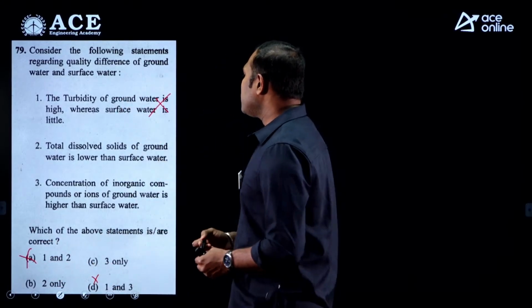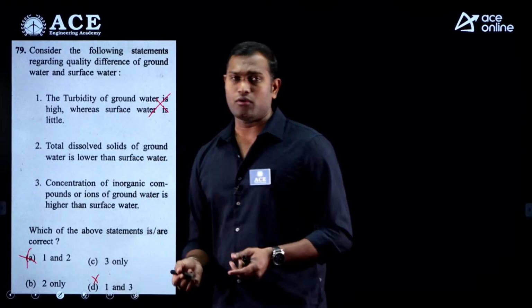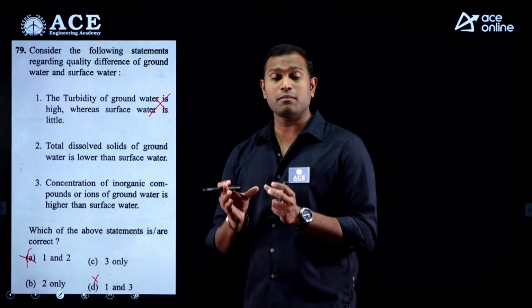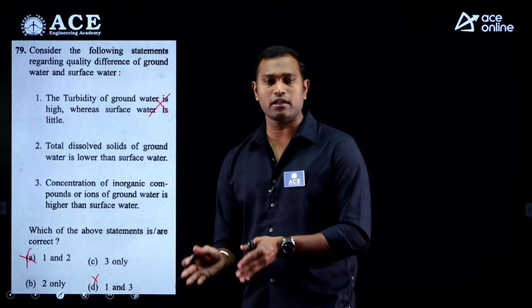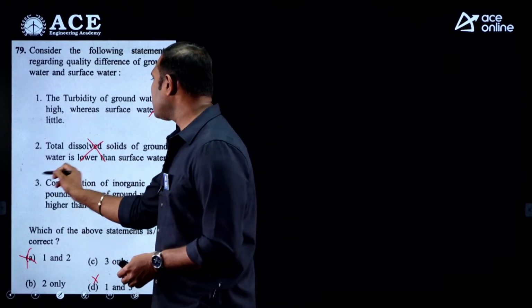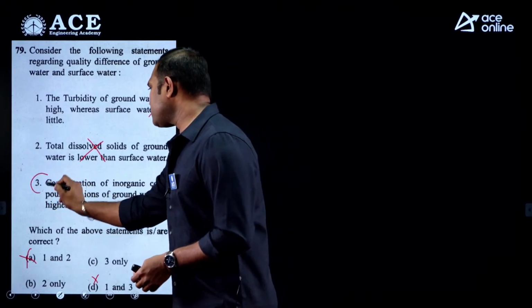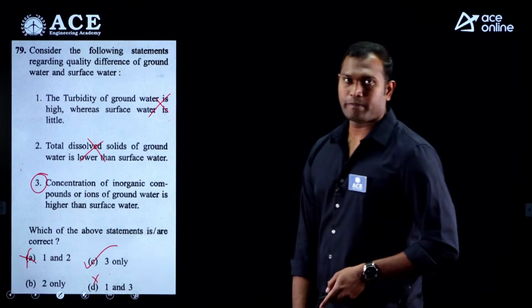Coming to the second one, total dissolved solids of groundwater is lower than the surface water. No. In the case of groundwater, when the water passes through the soil particles, whatever minerals are in the soil also mix with the water. So obviously the TDS is more in groundwater than surface water. So statement number 2 is also incorrect because TDS is higher. Then the only correct one is statement number 3. So the correct answer is option C.